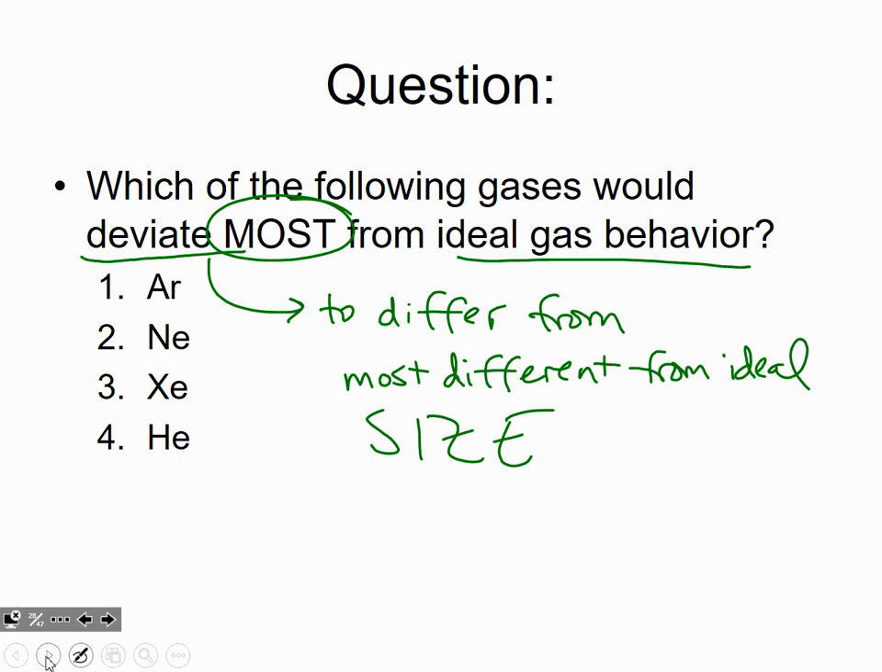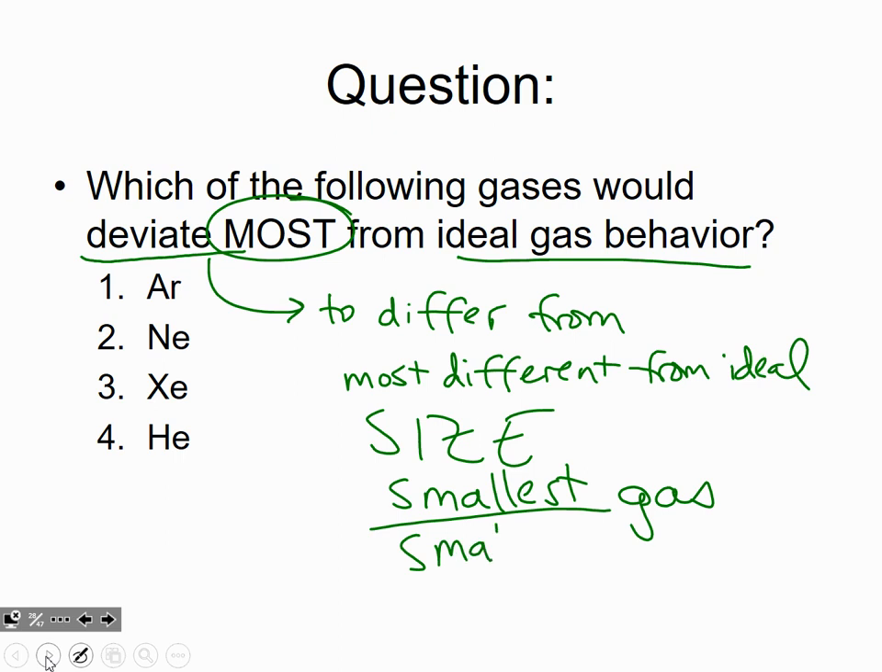I want to go based on size, and I want to pick the smallest gas. That's most ideal because it has the smallest possible volume, and that's most ideal. So I want to go based on smallest GFM because that's the easiest way to think about size. So looking up the gram formula masses of each of these things on the periodic table, argon is 39.9, neon is 20.2, xenon is 131.2, and helium is 4.